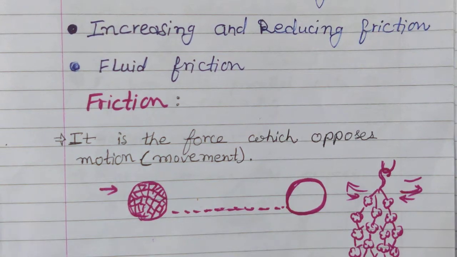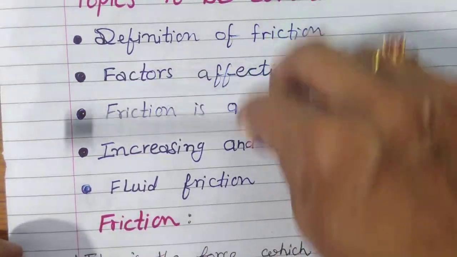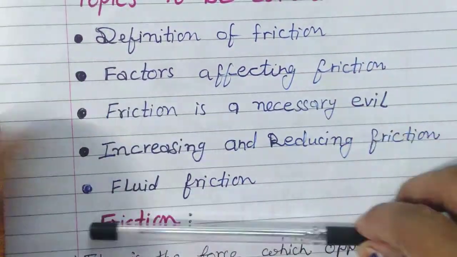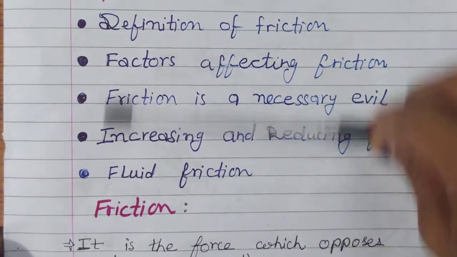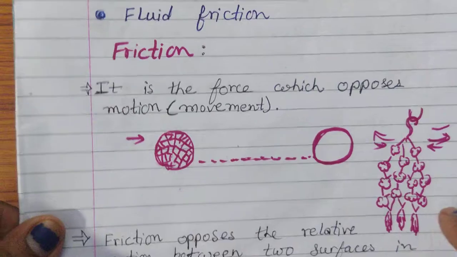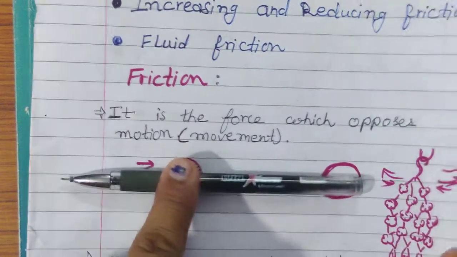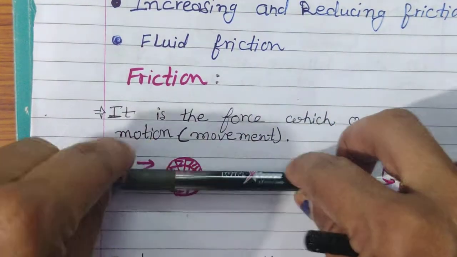So, students, whenever there is motion, for example, I am moving this book or I am moving this pen on this notebook, there is motion, so there should be friction. Friction is a force which opposes motion. Opposes means if motion is in this direction, then friction will be in the opposite direction of the movement.